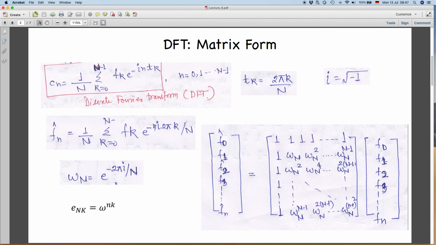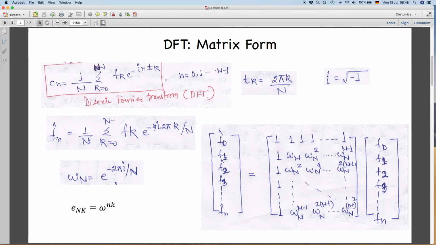You may have n data points, for example, so our summation will go from 0 to n minus 1 because there are n data points. E to the power minus i n tk. Because we sampled time in different intervals, this tk was 2 pi by n, where we sampled it in n data points and k is running from 0 to n minus 1 again. So this is our forward discrete Fourier transform, where n is again from 0 to n minus 1. These n belong to different frequency components. As you can see here, we will have one coefficient c for each frequency component.